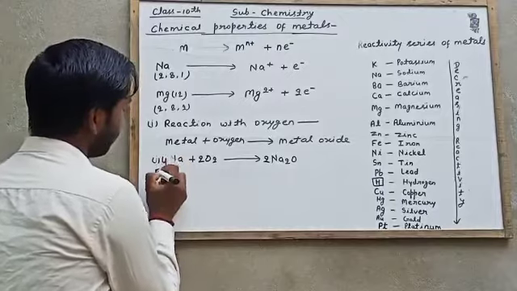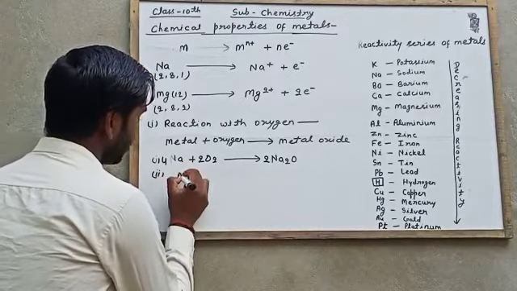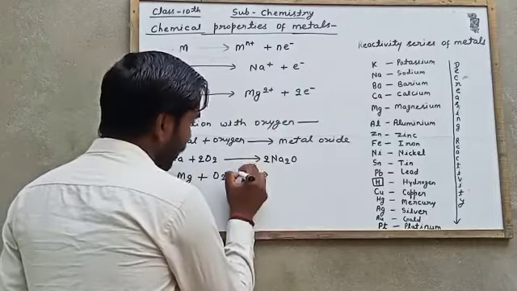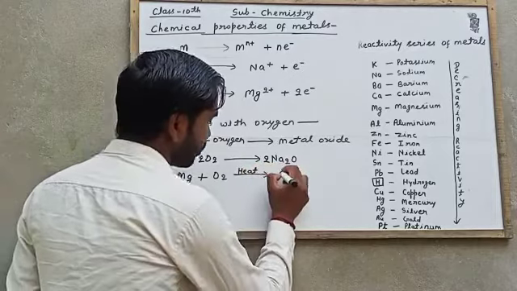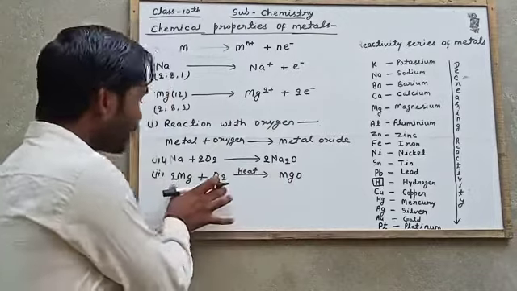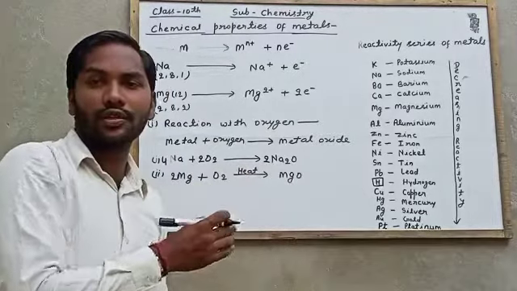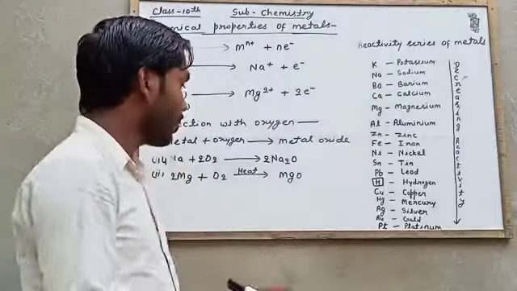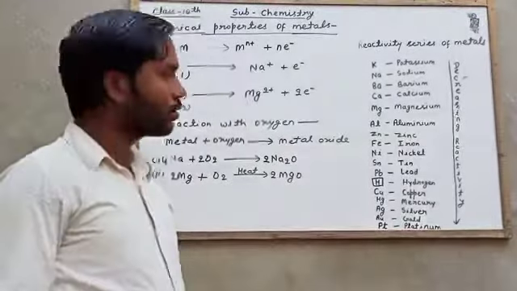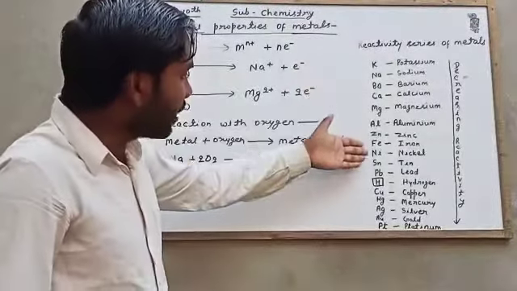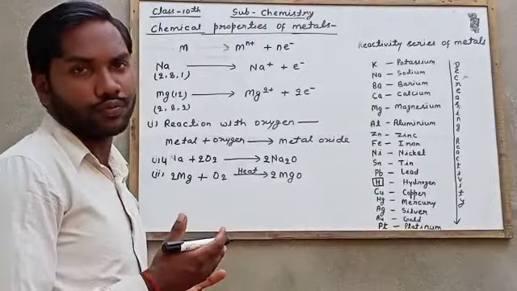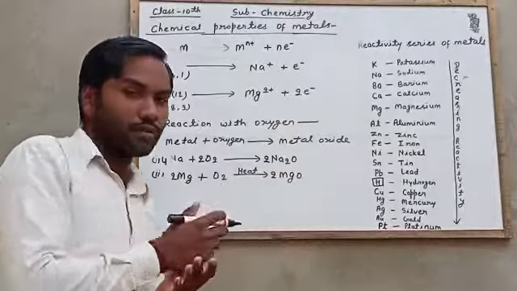In this condition, magnesium plus oxygen, with heat: magnesium reacts with oxygen when it is heated and forms magnesium oxide. You can see here aluminum and zinc; these also require heat.